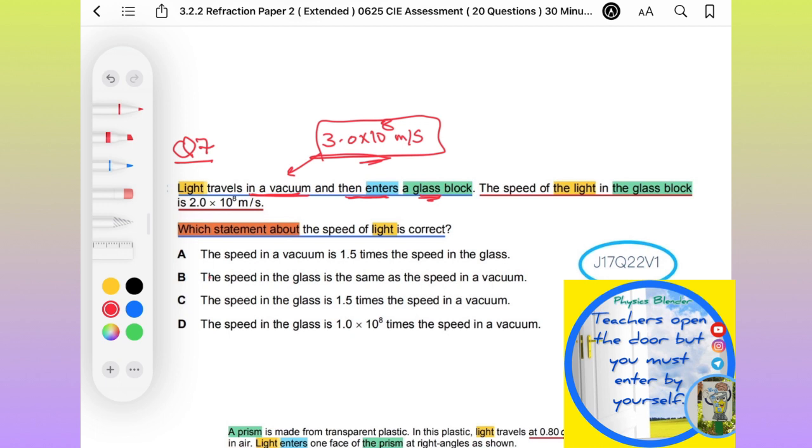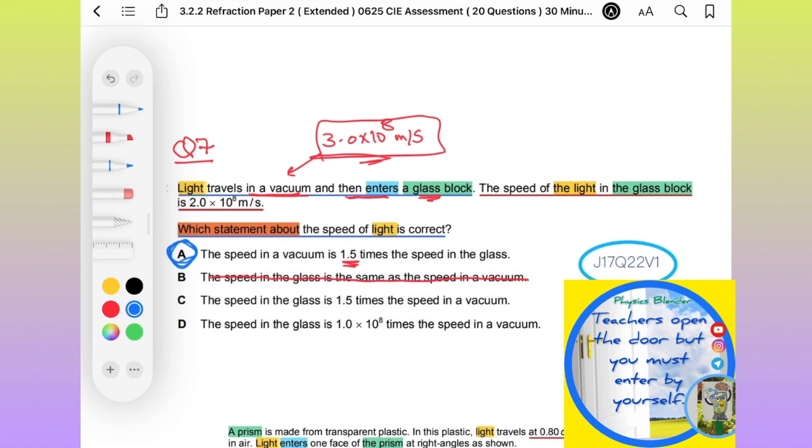So which statement about the speed of light is correct? They are not the same. The speed of light in glass and speed of light in vacuum, they are not the same. So the speed of light in vacuum should be greater. Okay, and you know its value already. This ratio, this factor, this value is known as the refractive index. So the answer is A. You can choose A, and you are sure it's the correct statement.